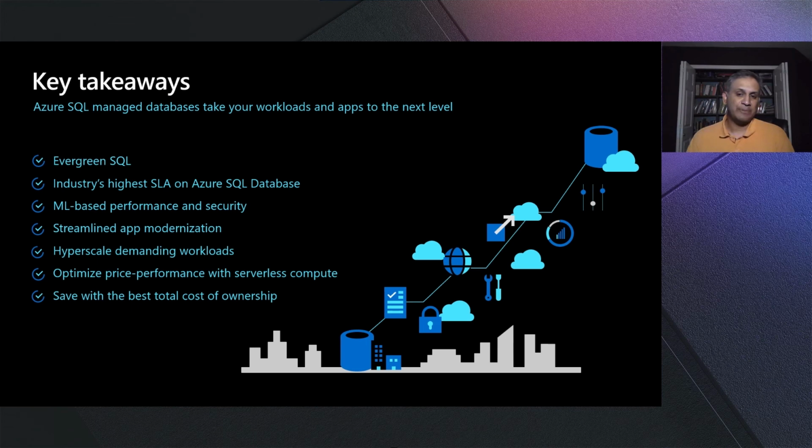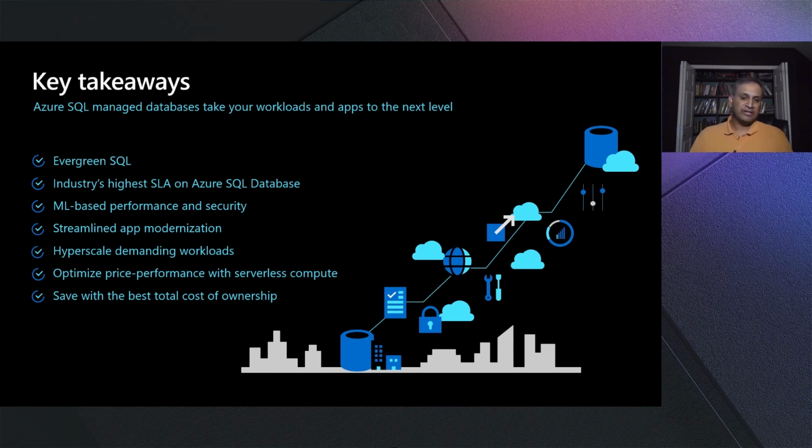Not only that, it comes with built-in industry high 4 nines availability SLA that I mentioned out of the box without having to pay extra cost. We are also providing you free services like Intelligent Insights for performance, as well as advanced threat protection and data security using ML-based services which are continuously monitoring your workloads and giving you intelligent insights to optimize them.